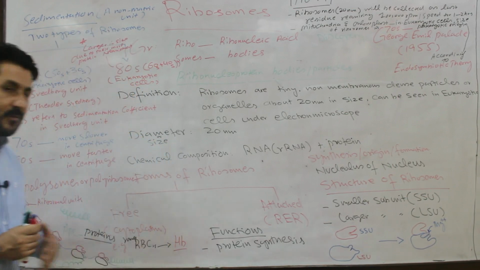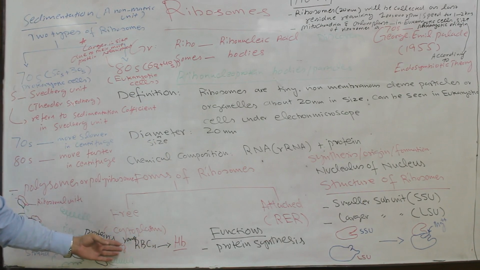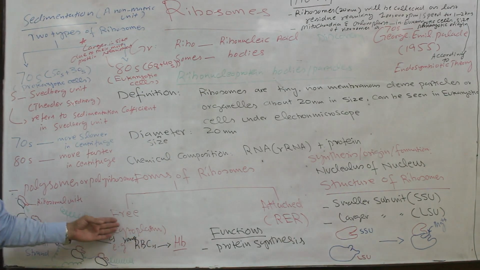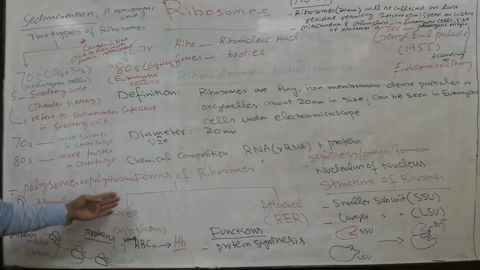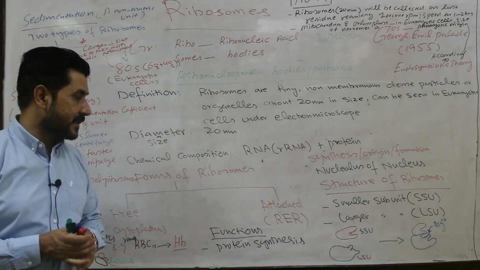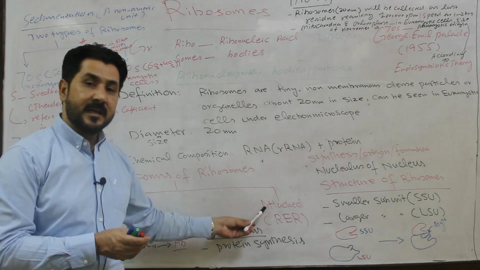Hemoglobin is a protein synthesized by young red blood cells because of the presence of what? Ribosomes in them.